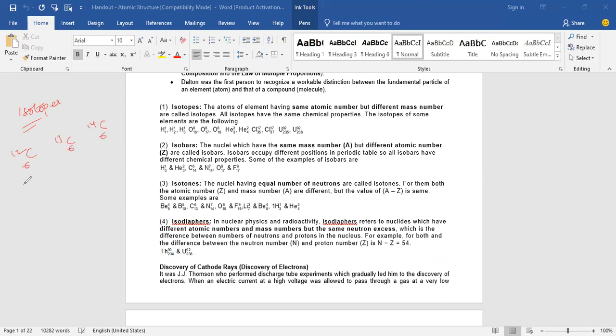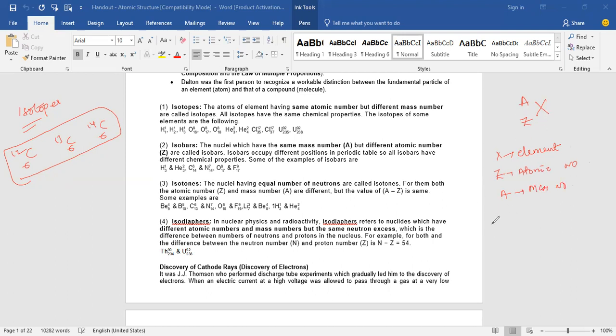First, tell me, do you know how to calculate the electron, proton, neutron? Yes, sir. If I say X with A and Z, what is X, what is A, and what is Z here? Z is the atomic number, A is the mass number. Okay.